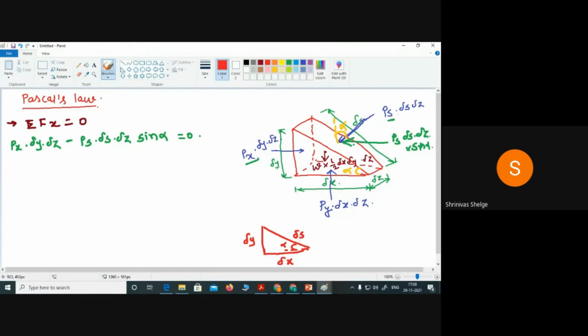So when we resolve this delta s along the y direction, it becomes delta s into sine alpha.